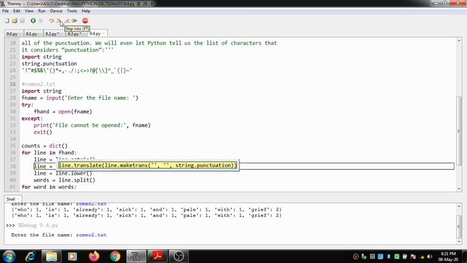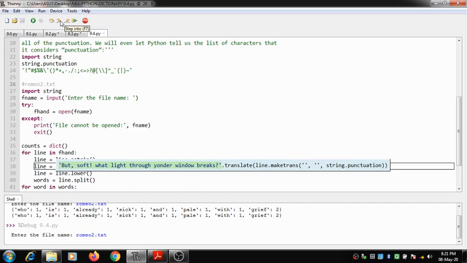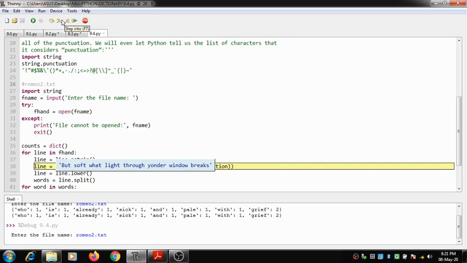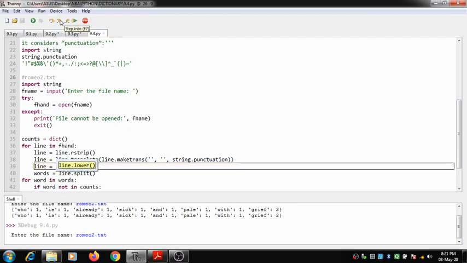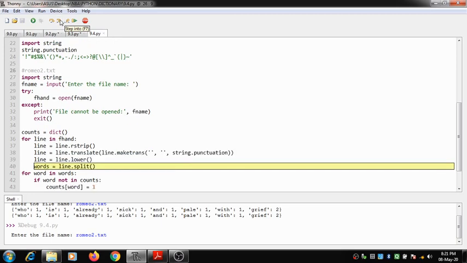Okay, so here we have the translate on each line. First it will remove the single quotes, and then you can see here all the punctuation marks are being removed. Now you can see we have a simple line without punctuation. Now I convert all the characters to lowercase. Why? Because there might be two words with the same meaning, one with a capital and one with small. So we are converting into lowercase.